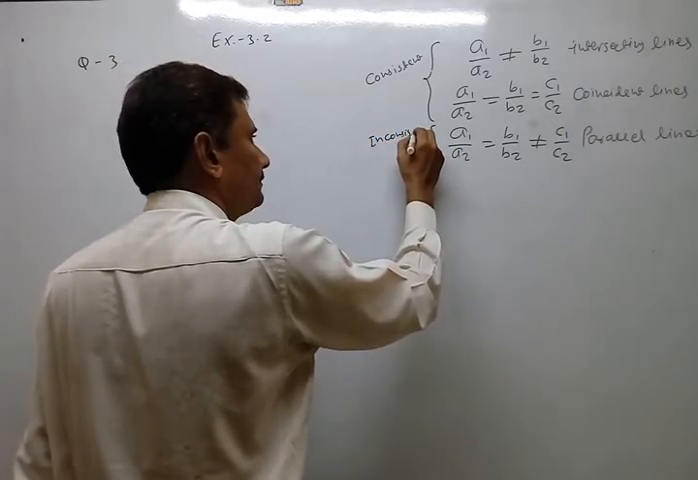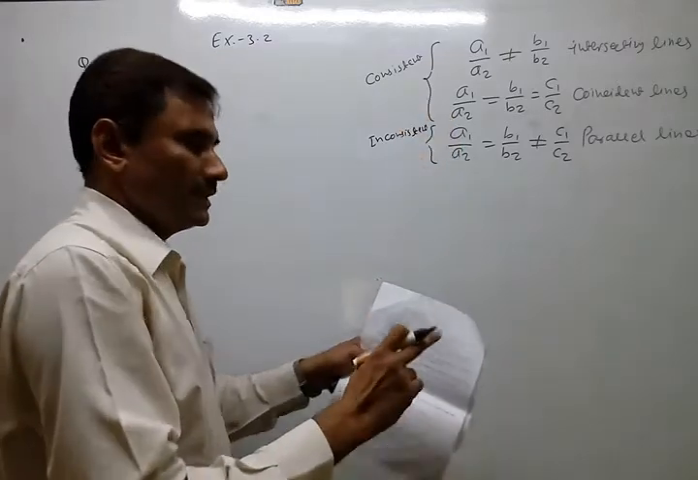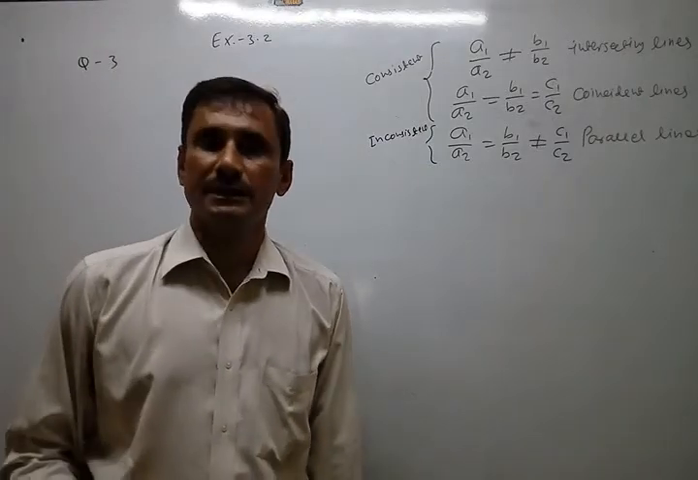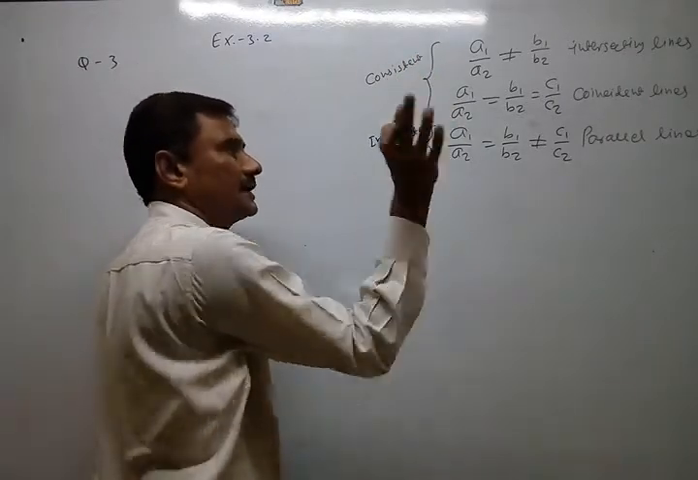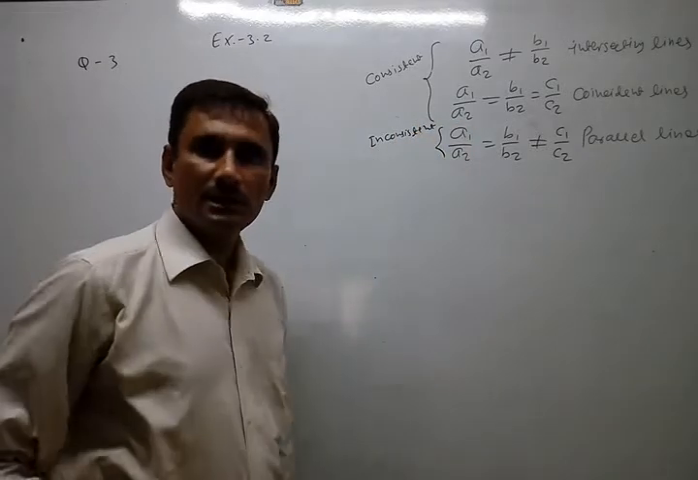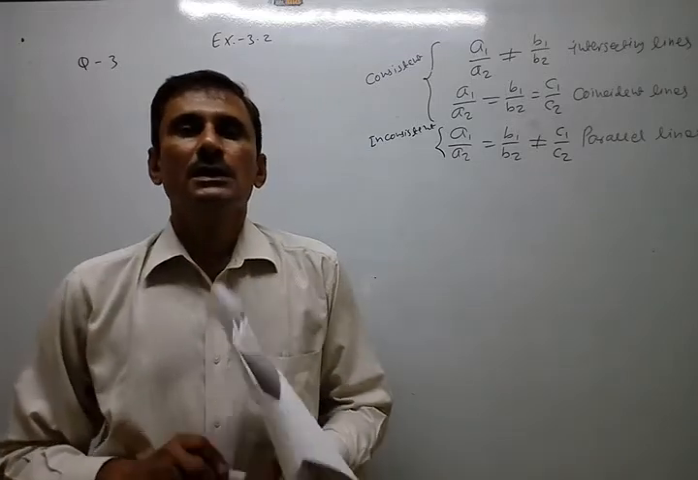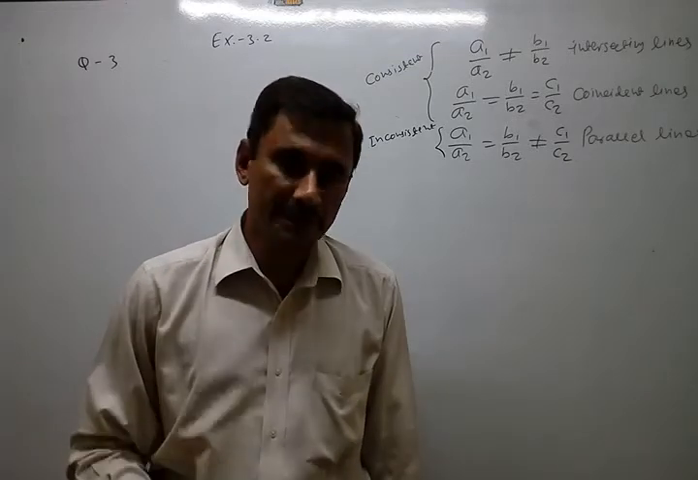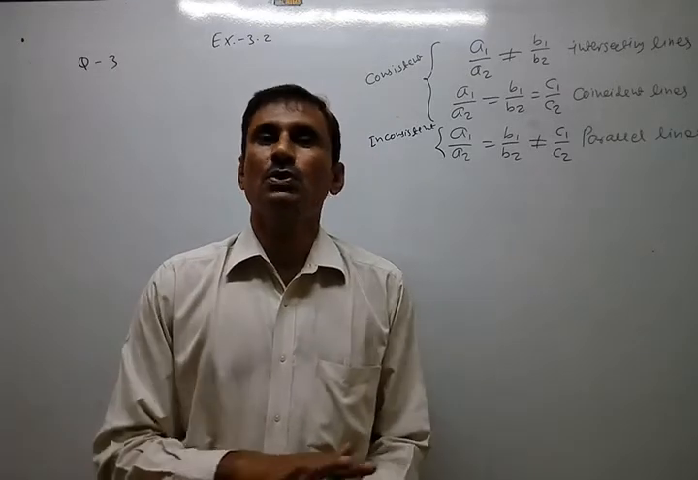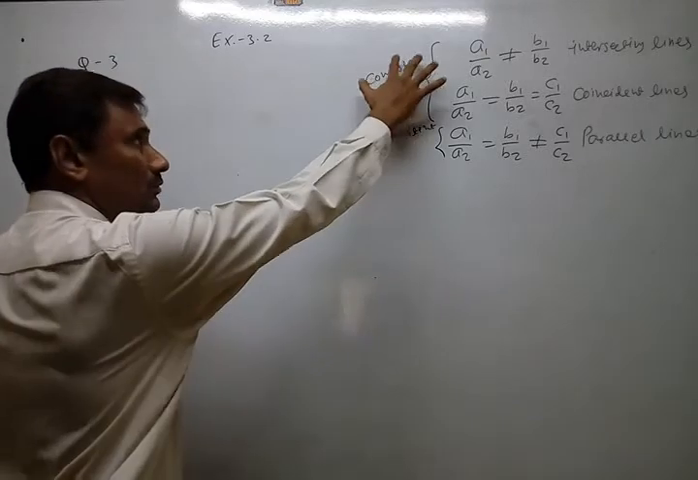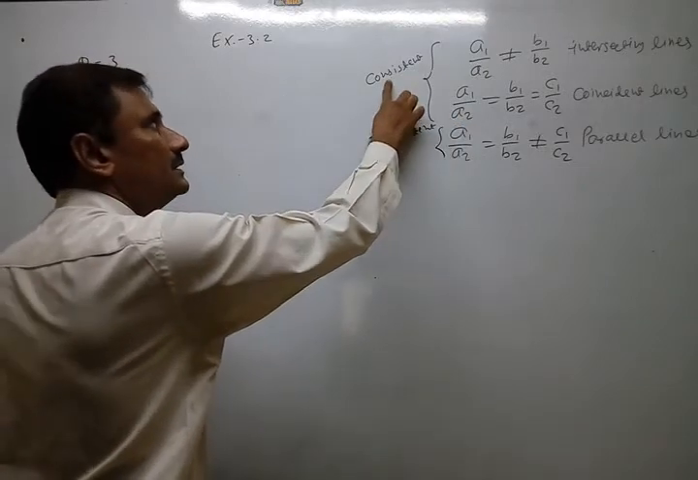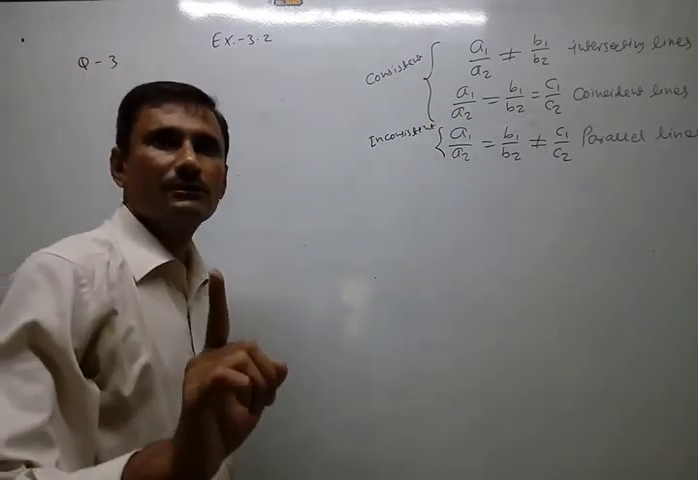If you want, you can write this on page number 47 also. The first two are consistent and the third one is inconsistent. Just write it down there so that you can remember. Consistent means a solution is there, an intersection point is there, either one or many. Inconsistent means no solution, no intersection point. So give the answer that way: if the first or second is satisfied, give consistent; if the third one, give inconsistent.